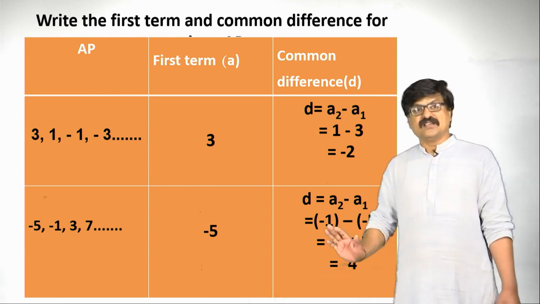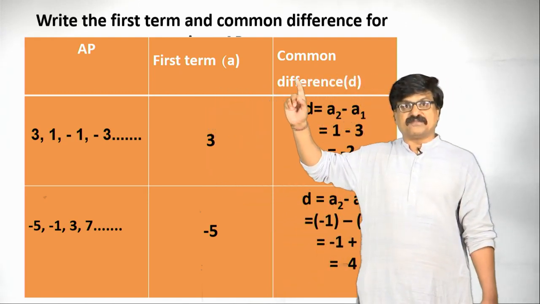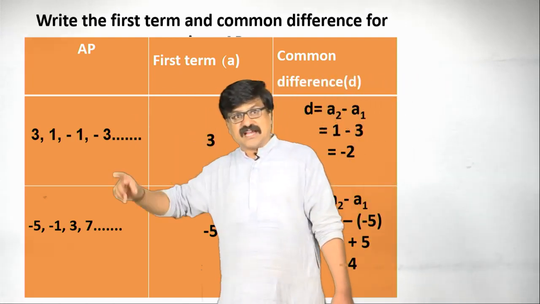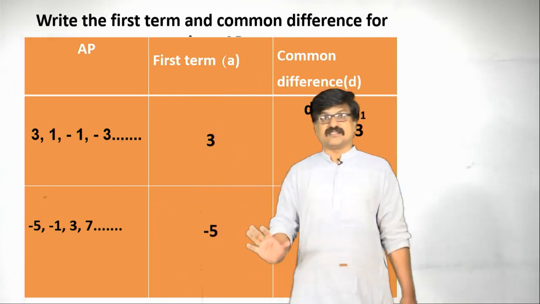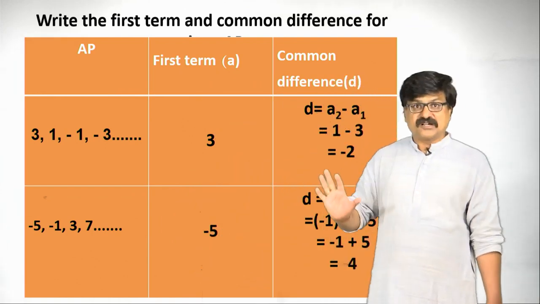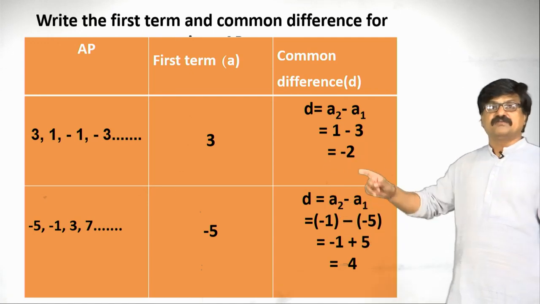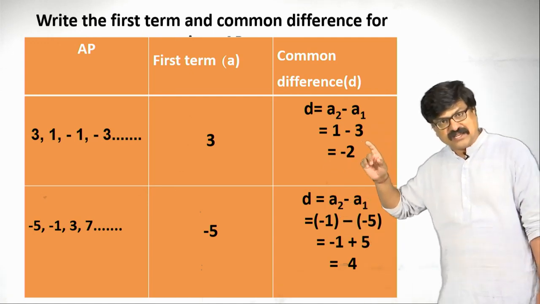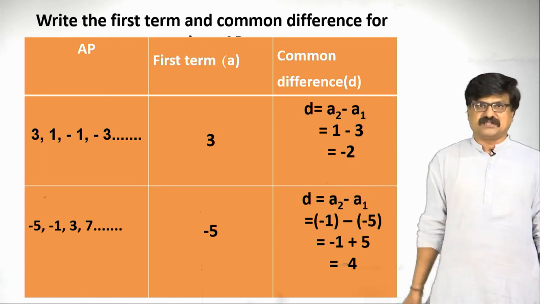So, this is the way of finding the first term and common difference for any kind of arithmetic progression. This is again important part, because while solving any kind of AP based problem, first we are going to find A value and D value and other terms based on the given number, that is given problem.